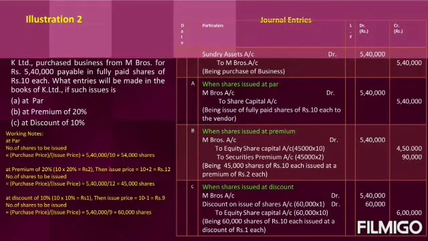See the entry, M Brothers account debit, that is 5,40,000 rupee, which is the amount due to M Brothers. Discount on issue of shares, the number of shares is 60,000, 1 rupee is the discount price, so 60,000. To equity share capital account, 60,000 will be the number of shares into 10 rupees original value of the share, that will become 6 lakh rupee. So please be thorough with the entries if shares are issued at par, issued at premium, issued at discount.